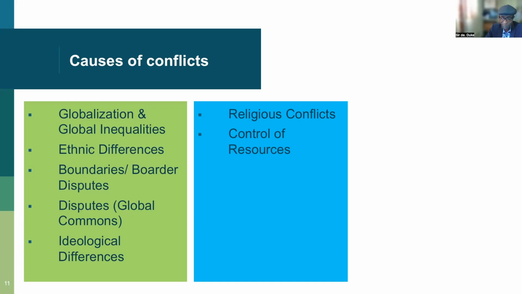So in trying to achieve that balance, in trying to reach that equilibrium, there may be conflict arising from such differences or from such struggles. Then control of governments. Control of governments may cause conflicts when we have different people with ambitions to have control of governments. Then balance of power in the international community is a cause of conflict.